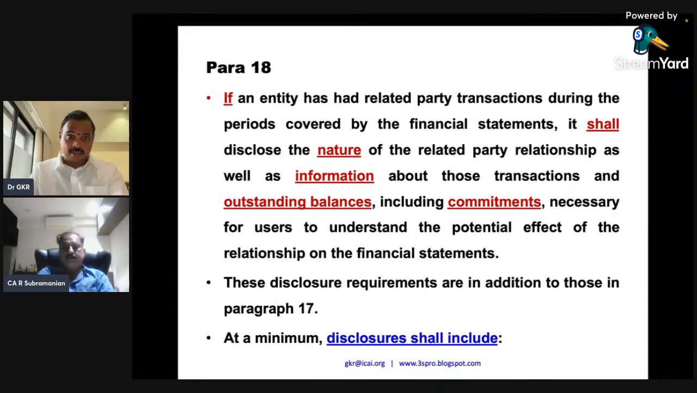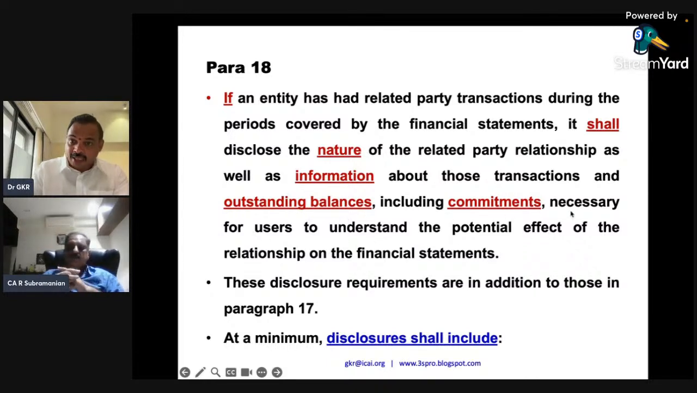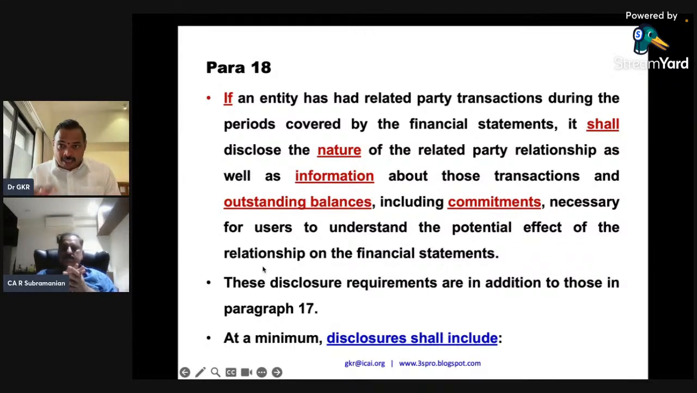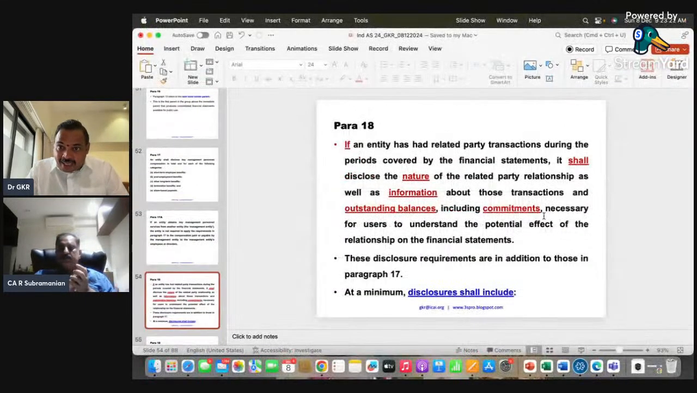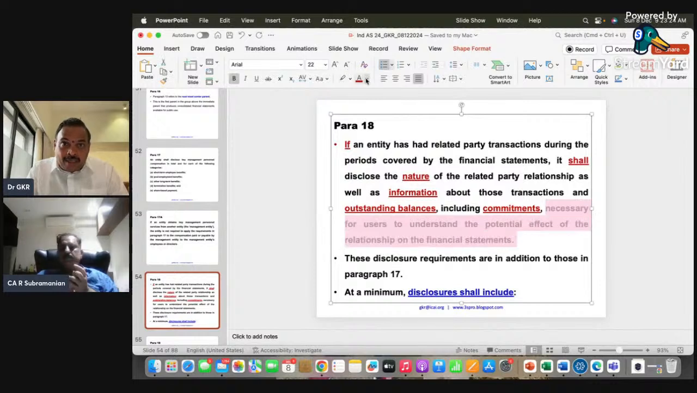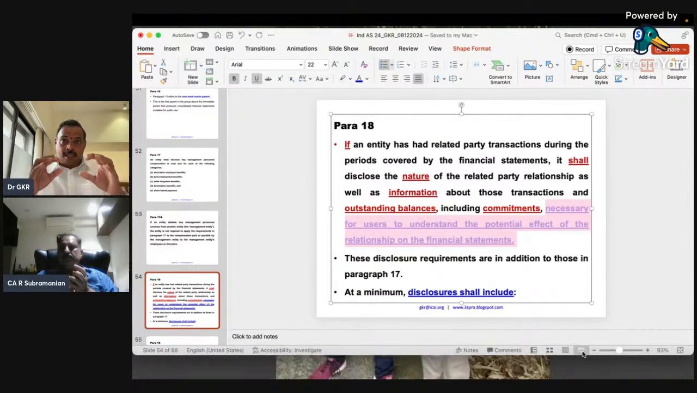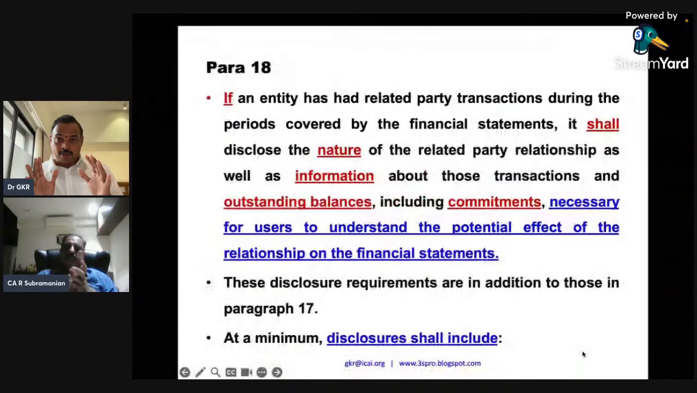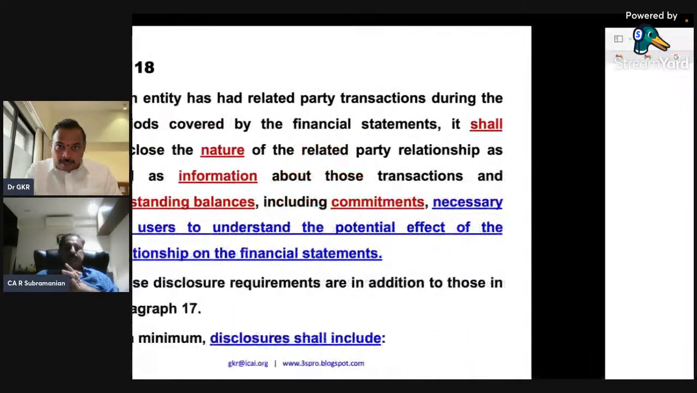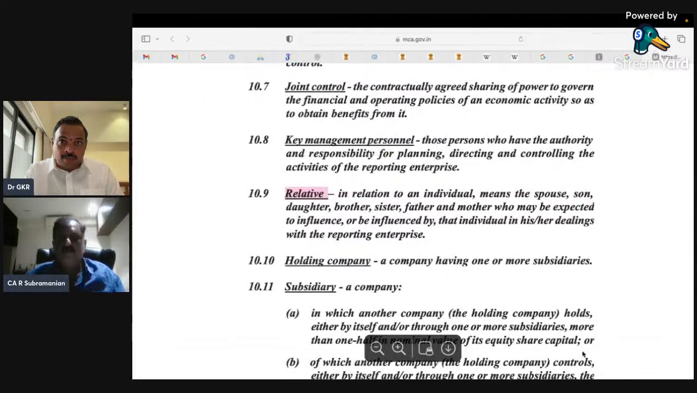Now, please look at this. If an entity has a related party transaction, it shall disclose the nature, information about those transactions and outstanding balances, including commitments, necessary for users to understand the potential effect of the relationship. So that word decides that you need not give it in the form of a line item. You have to only give it in the form of a summarized item. Okay. So over to RS.